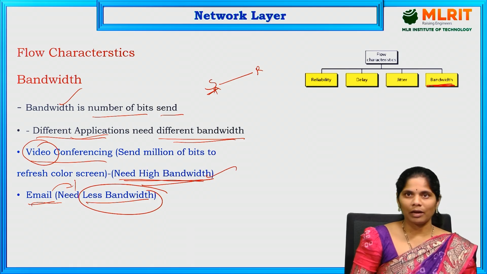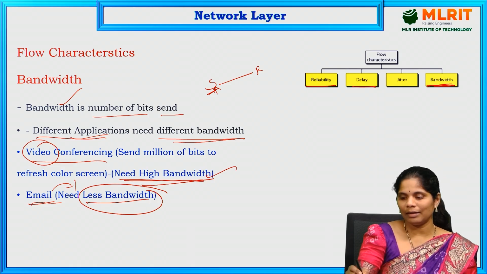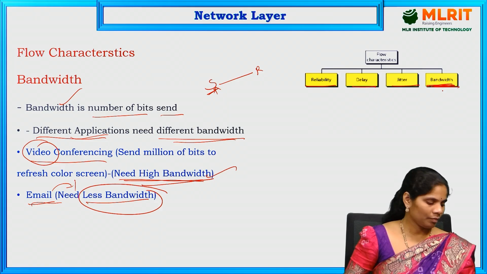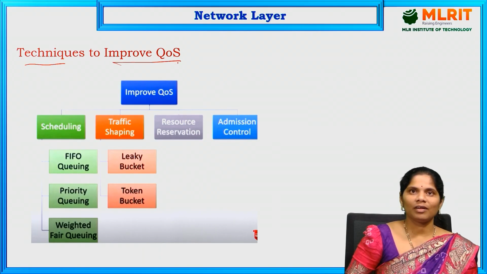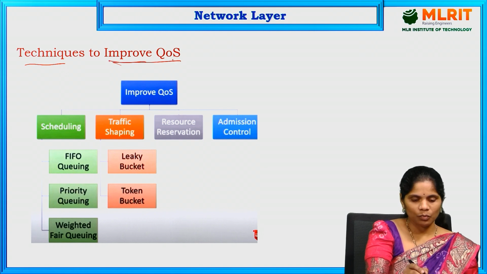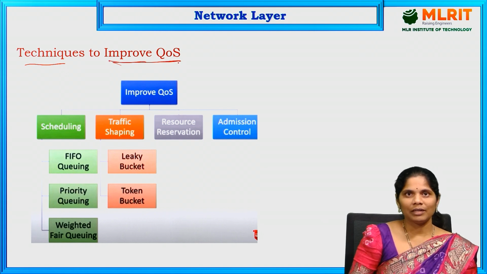These are the 4 characteristics: reliability, delay, jitter and bandwidth. And the next one is techniques to improve the quality of service, the quality of that particular network.